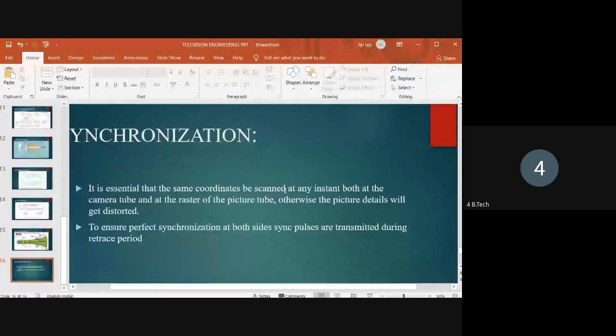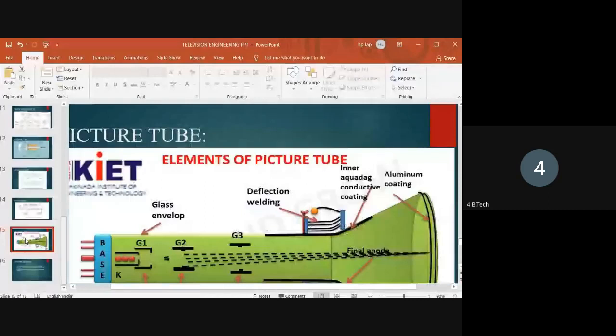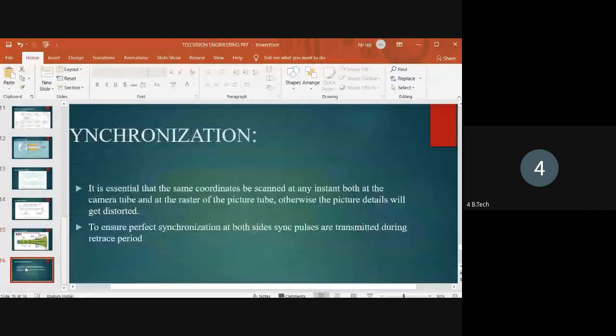Raster means this area. The same image that is transmitted at the transmitter's end should be produced in the raster of the picture tube, and it will not get distorted because of the sync pulses. So to get perfect synchronization at both sides, sync pulses are transmitted during the retrace period.